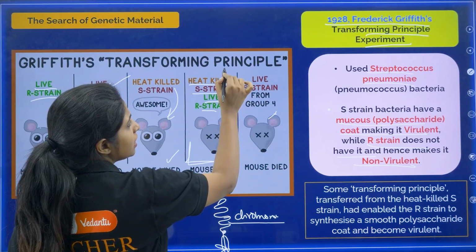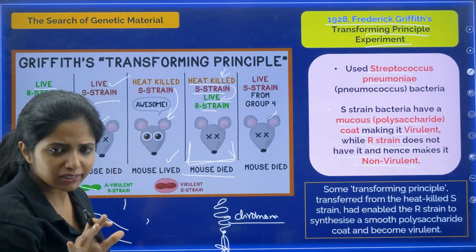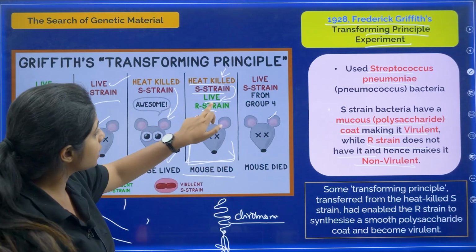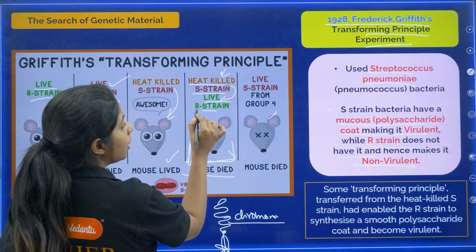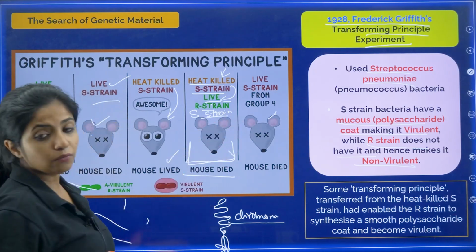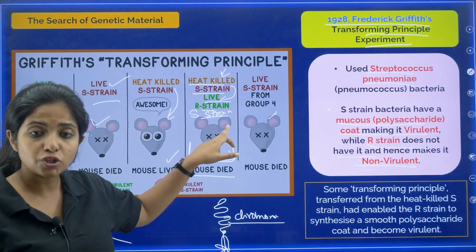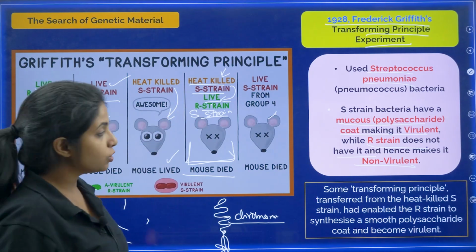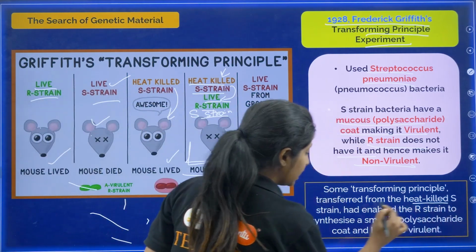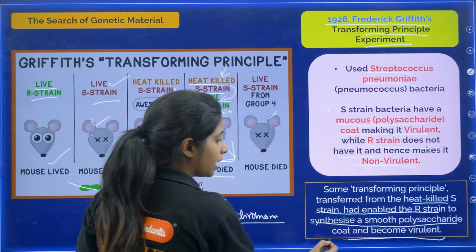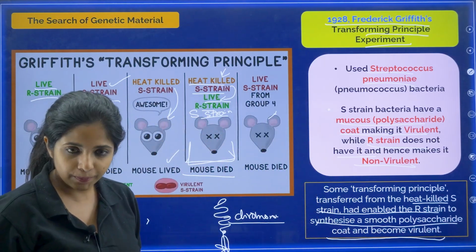Something is there that is not getting damaged by heat, and it is still getting transferred and converting the live R strain into a live S strain. So some transforming principle from the heat killed S strain had enabled the R strain to synthesize a smooth polysaccharide coat and become virulent.